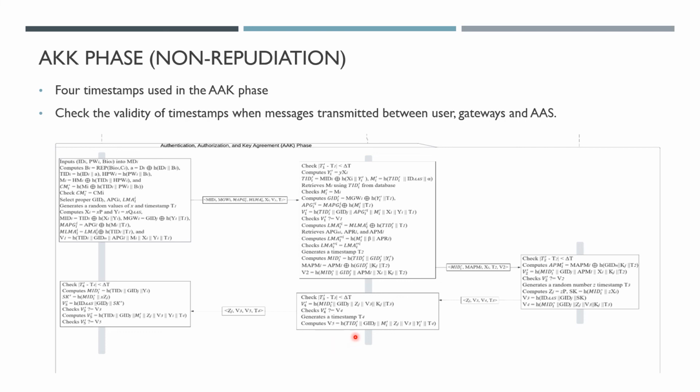When the message is received, the validity of the timestamp must be checked so that if the validity is not established, AAS can immediately terminate the session. This approach can help avoid replay attacks, where an attacker impersonates a valid user and resends the captured message to the user.